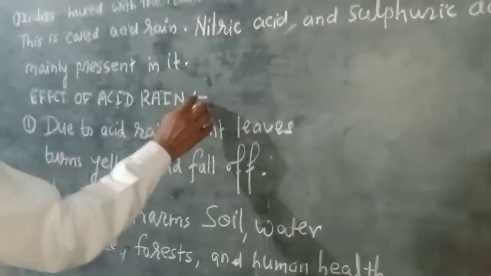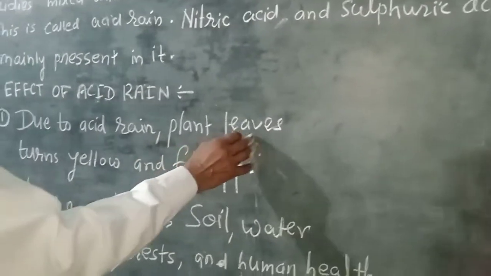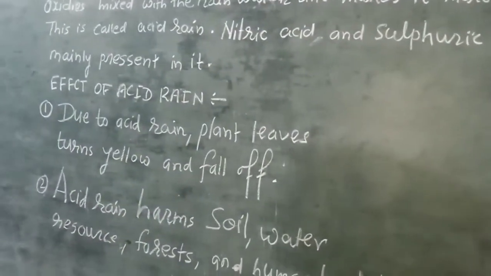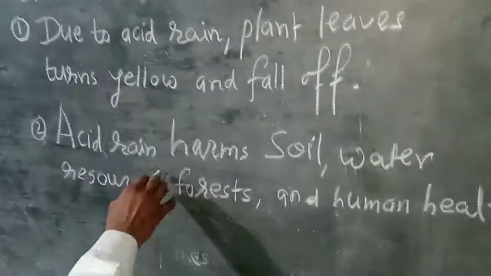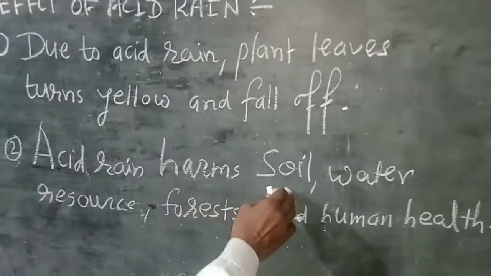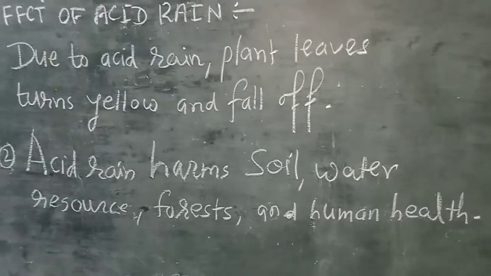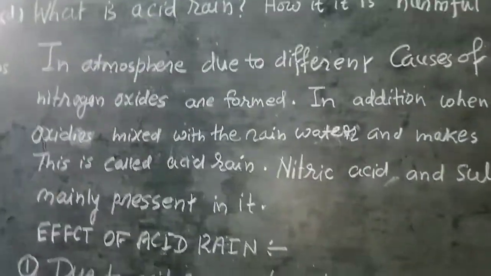Effect of acid rain: due to acid rain, the plant leaves turn yellow and fall off, and acid rain harms soils, water resources, forests and human health. These are the effects, and therefore it is harmful for us.